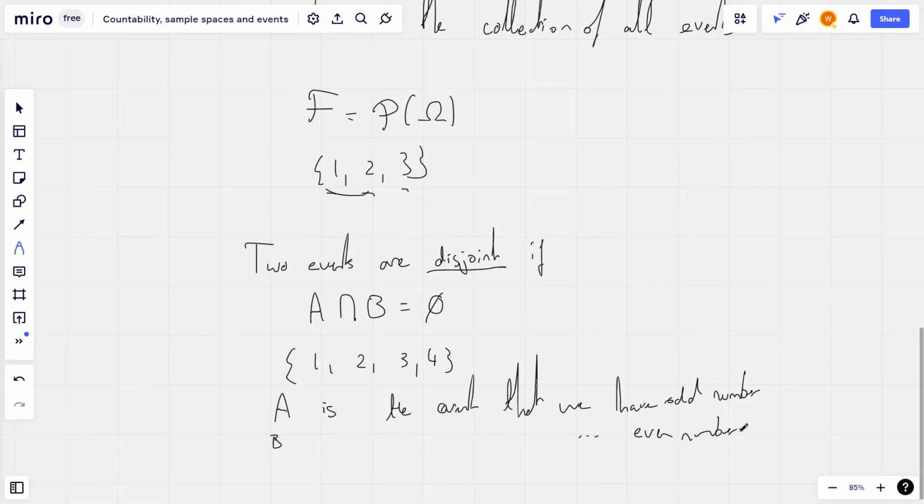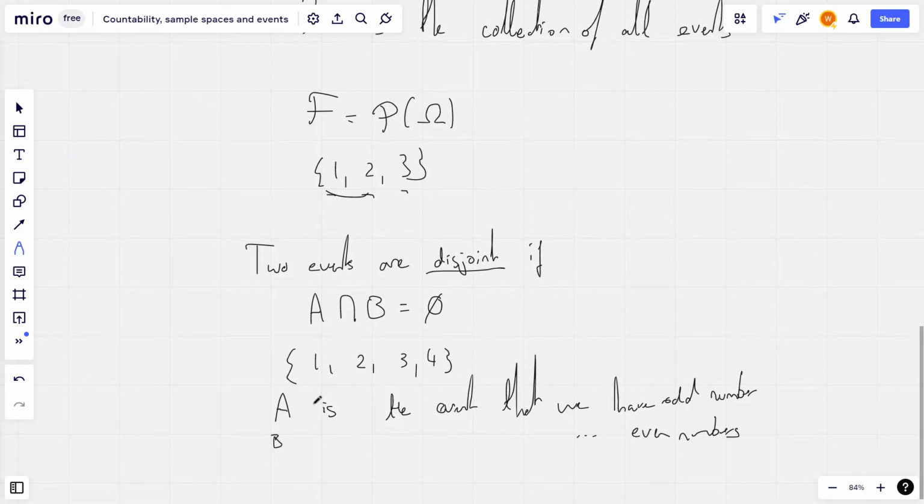Now a number cannot be even and odd at the same time, so clearly A and B are disjoint, so we say that A intersection B, or A and B, is the empty set.